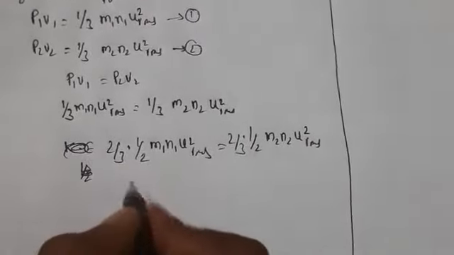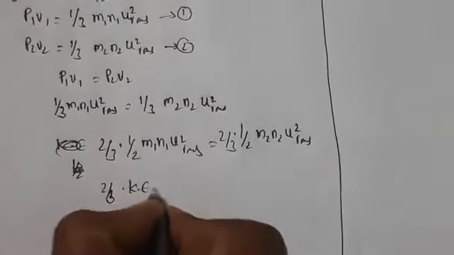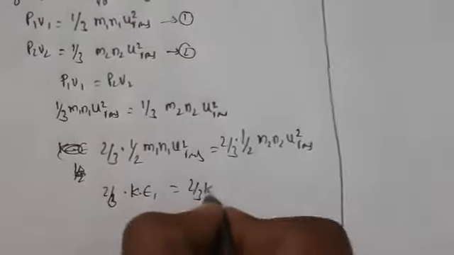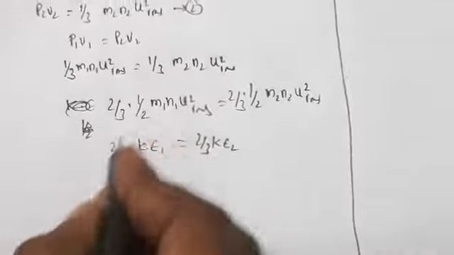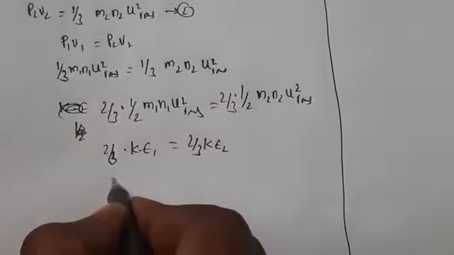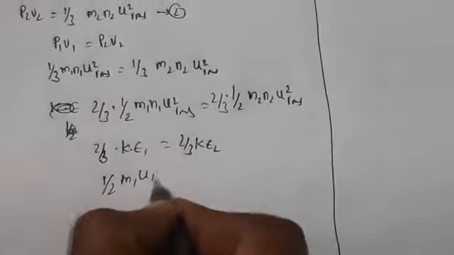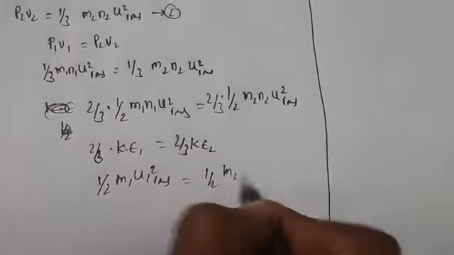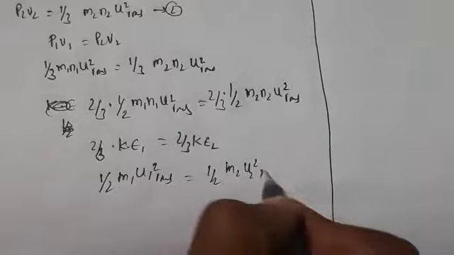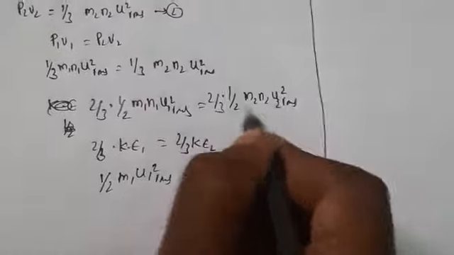This is 2 by 3 into KE1 equals 2 by 3 into KE2, where KE1 is 1 by 2 m1 u1 square RMS and KE2 is 1 by 2 m2 u2 square RMS.